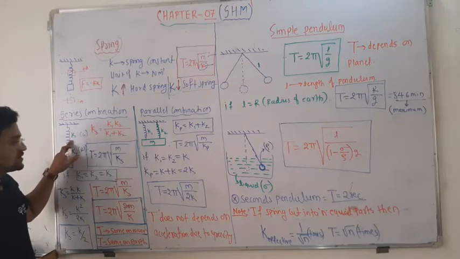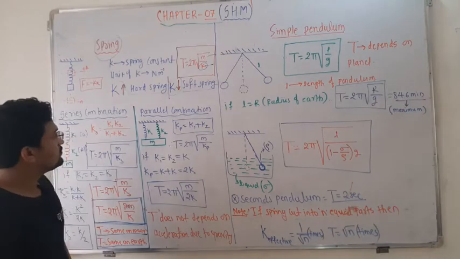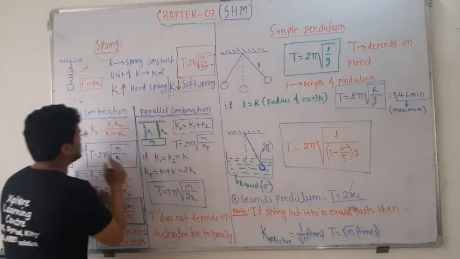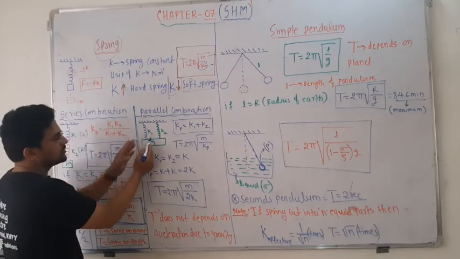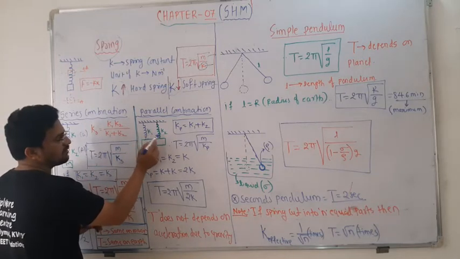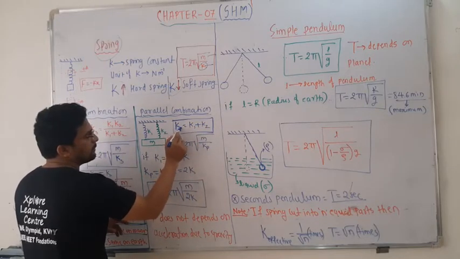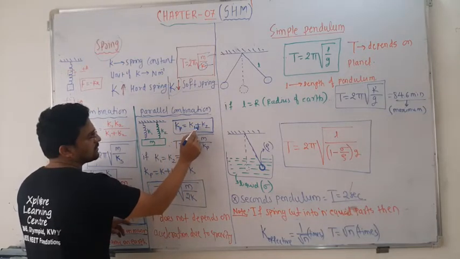Okay, same spring made up of the same material only. Okay, so next is the parallel combination. Unlike the series combination, here it is a parallel combination, two springs made up of different materials, with different k values. Then in this case the kp, that is the effective parallel combination k, is nothing but k1 plus k2.